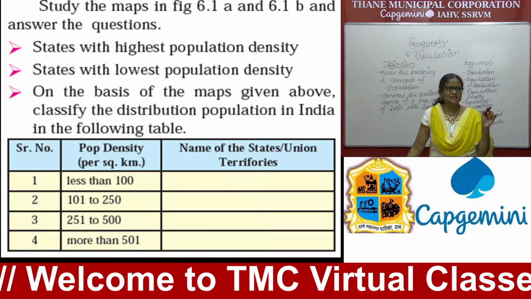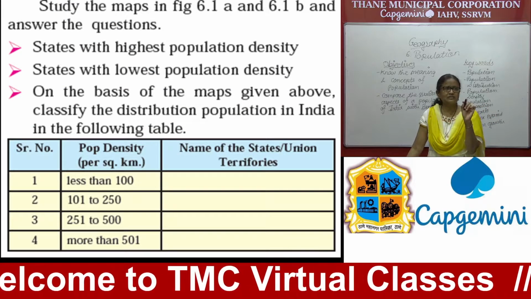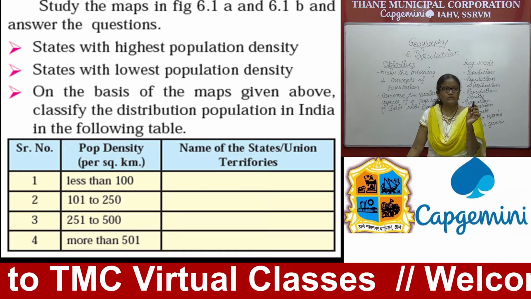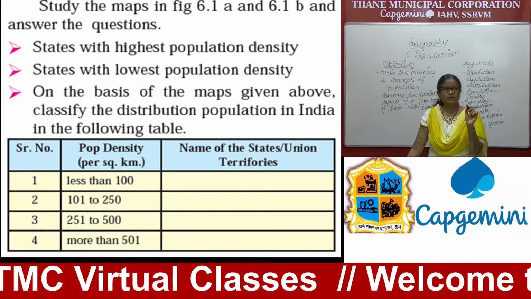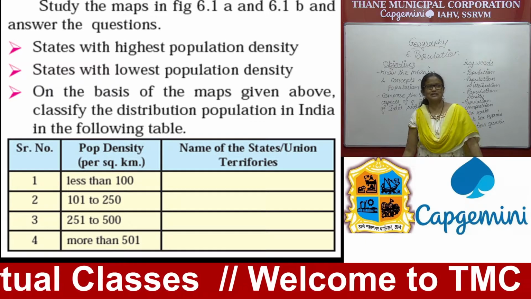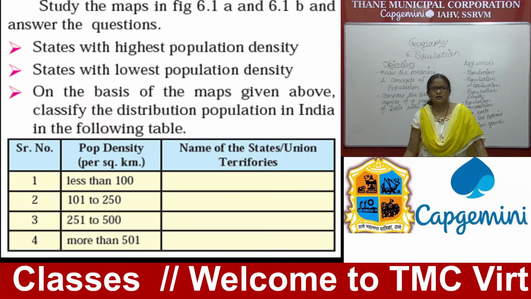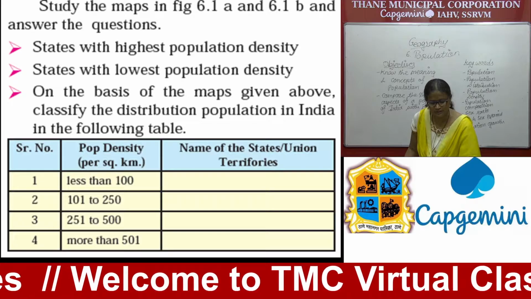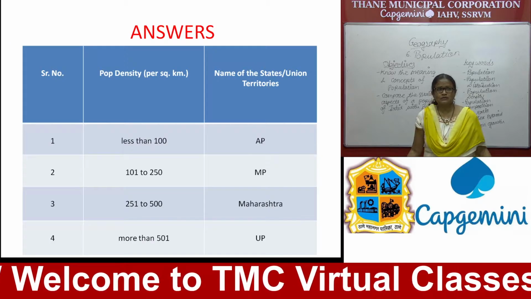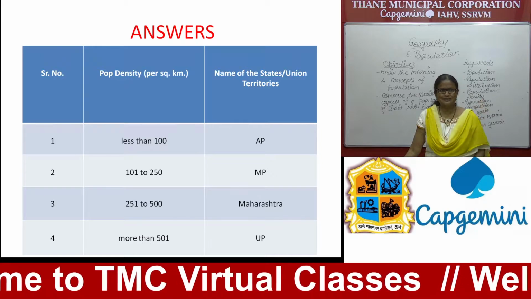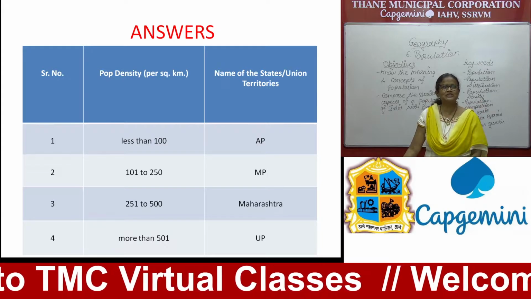Okay, so less than 100, that we have seen, then 101 to 250, 251 to 500, and more than 501. So I think now it is very easy to classify the distribution of population in India. I hope everybody found it out. This way I have given only one state name, and you have to find out the other states' names. You can prepare your chart this way.